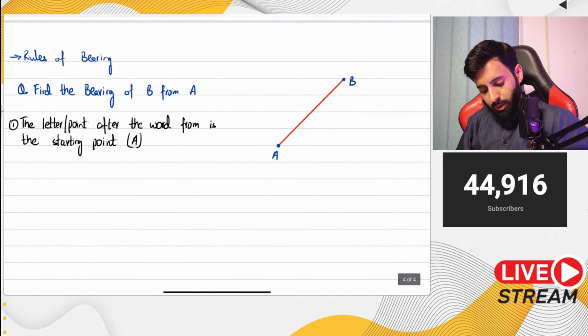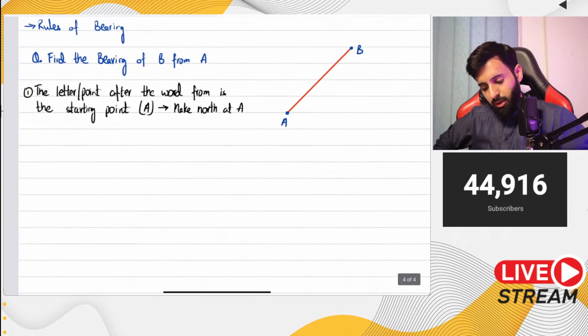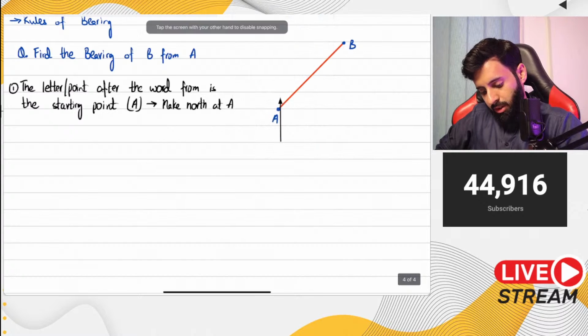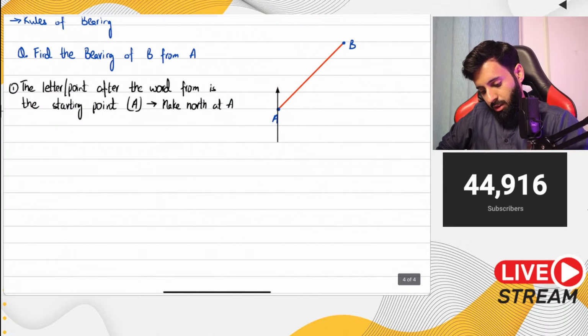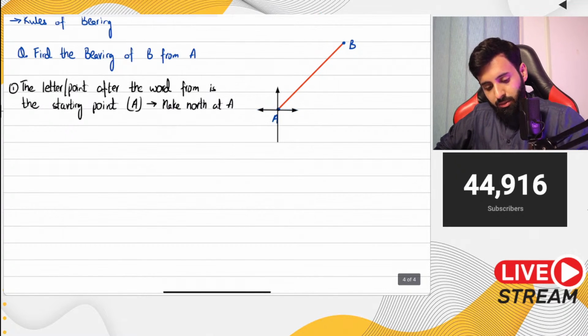And as a result, what are you going to do? You're going to make north at A. Now, when we say north, remember it's not just the north. What we prefer to do is make the entire compass. So here we are at A, and like I said, make the entire compass at A. So that's rule number one.